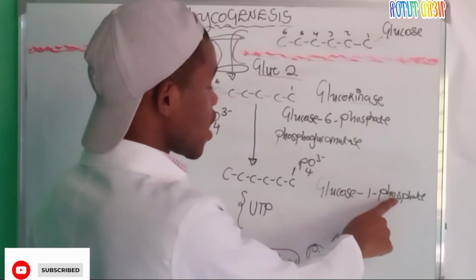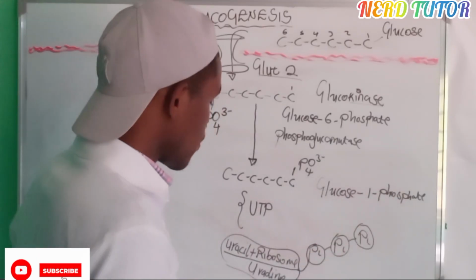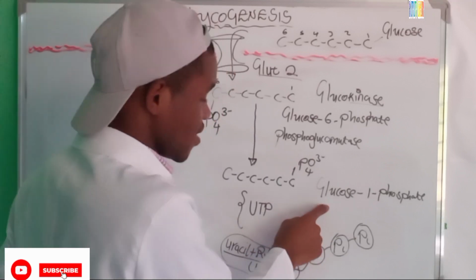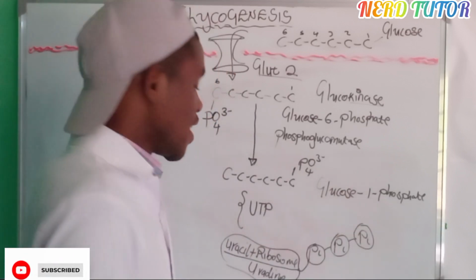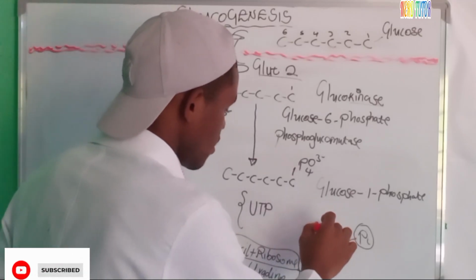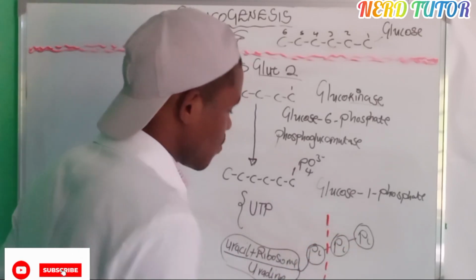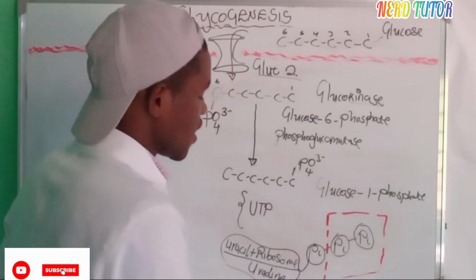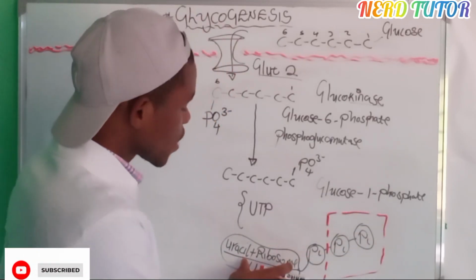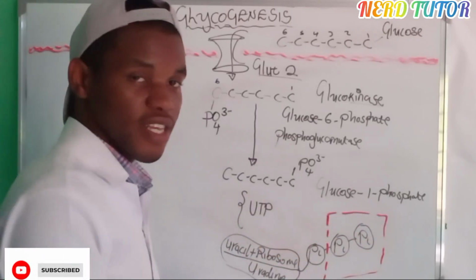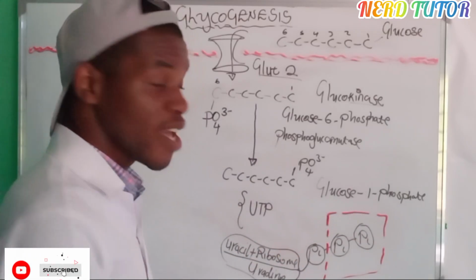It will now be connected to glucose 1 phosphate. Immediately it connects, it gets attached or reacted with glucose 1 phosphate. This bond that we have here will be broken. So these 2 phosphates are going to be separated from the uridine triphosphate, and this molecule now we're going to call uridine monophosphate. Why monophosphate?